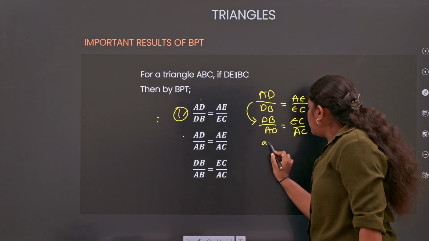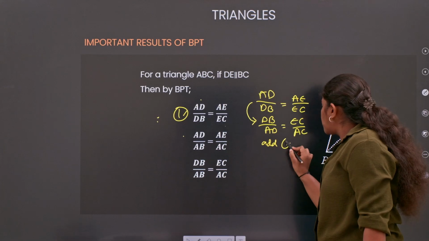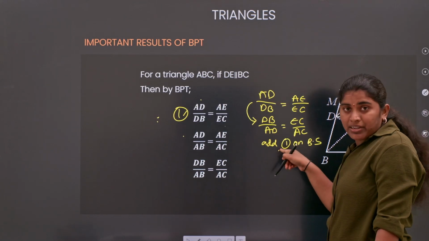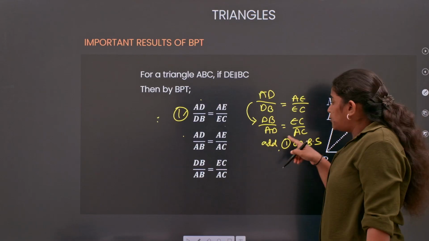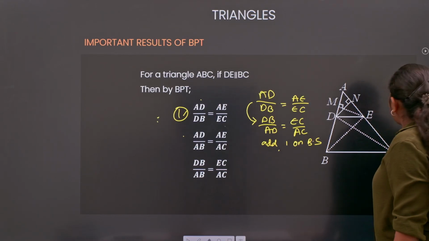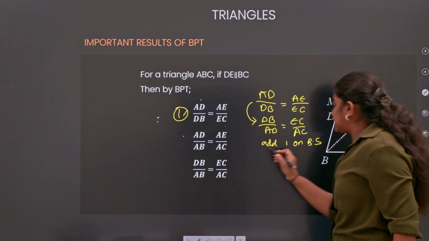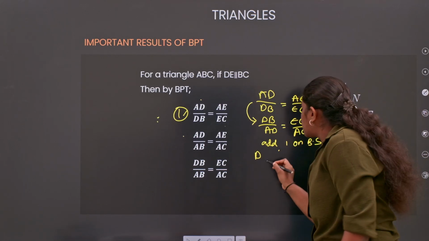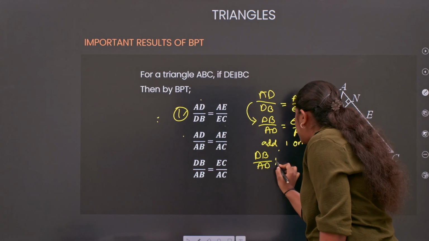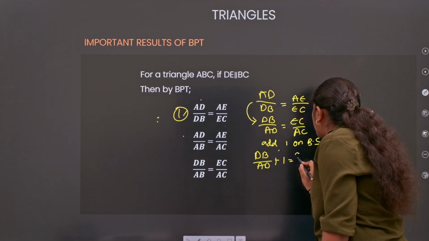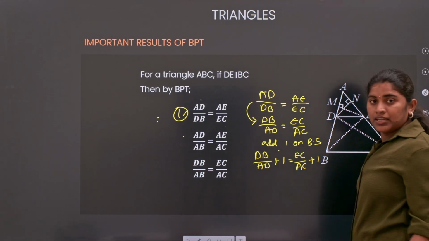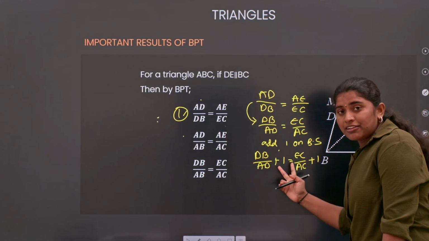Now add 1 on both sides. 1 is the number that we are adding here. So DB by AD plus 1 equals EC by AE plus 1. Now take the fraction addition.